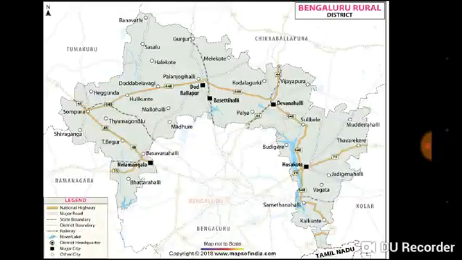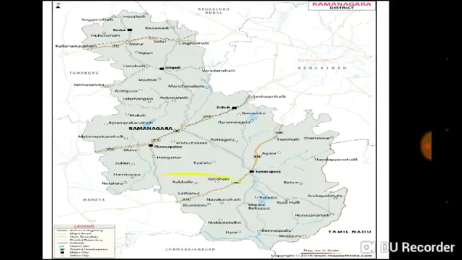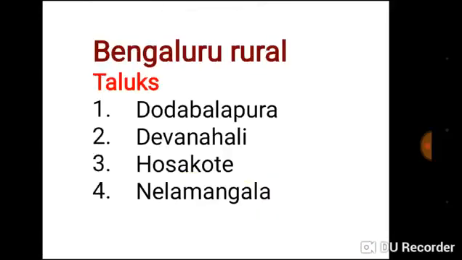In our Karnataka there are 30 districts. Now let us discuss one by one. Our first district is Bengaluru district. Here is the area of Bengaluru district. In our Bengaluru district there are 4 taluks. First one is Doddaballapura, second is Devanahalli, third is Hosakote, fourth is Nelamangala.